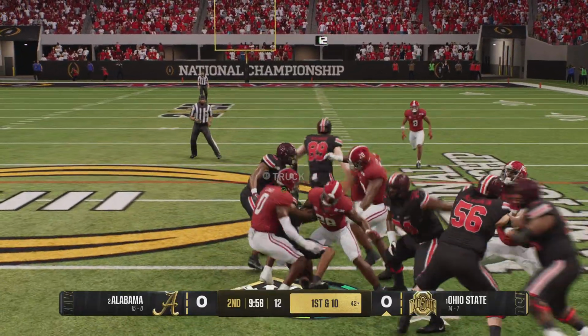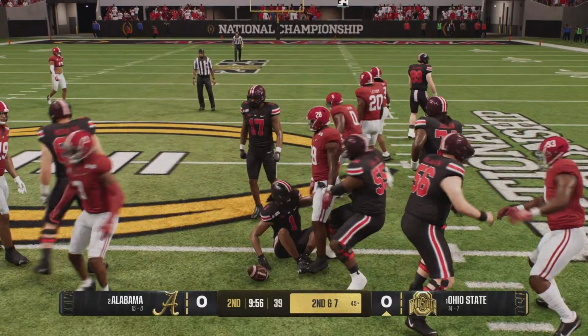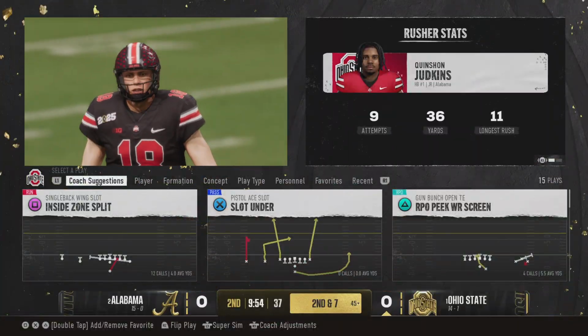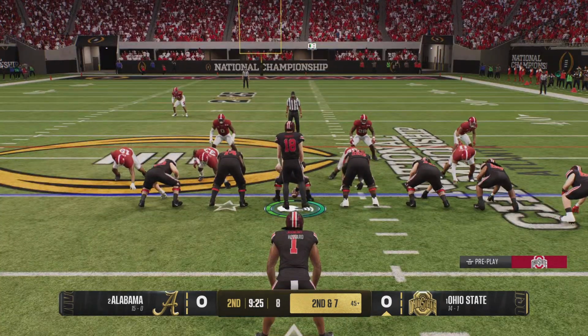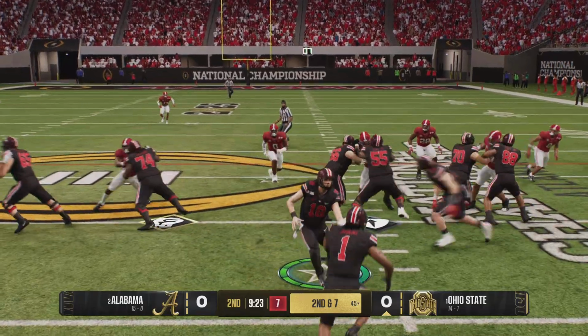Ball handed off. Not much on that play. Brought down short. Nice solid run here by this back. Did a nice job of just kind of finding that lane, pick up some positive yards. They're on 1st and 10.